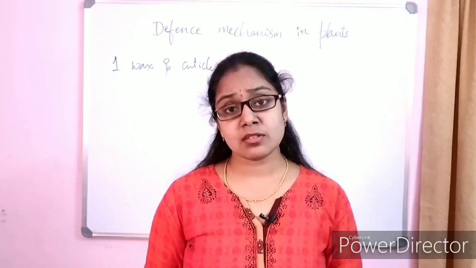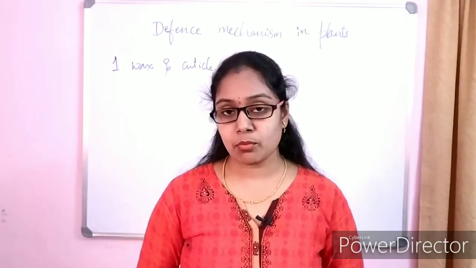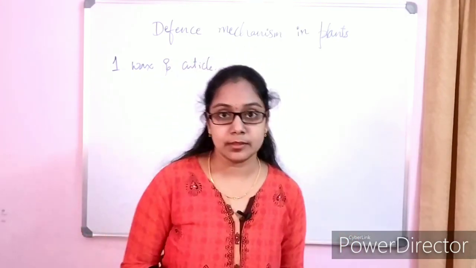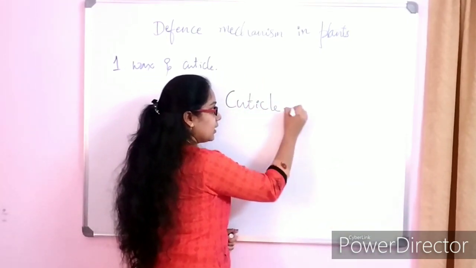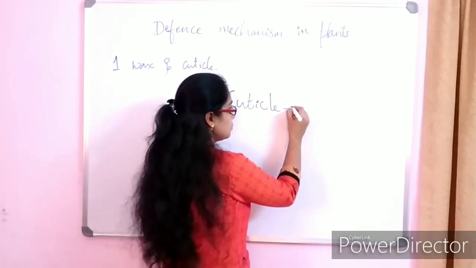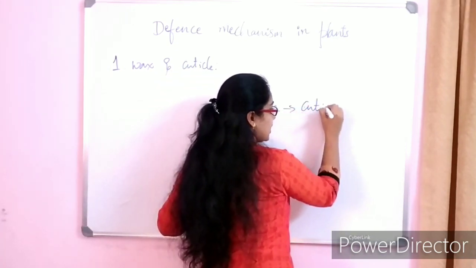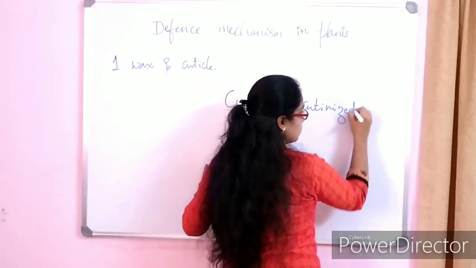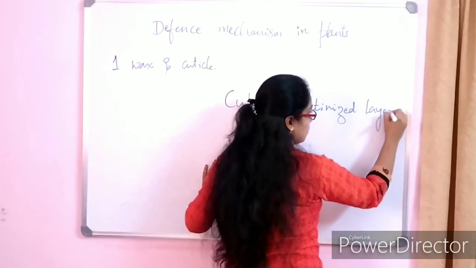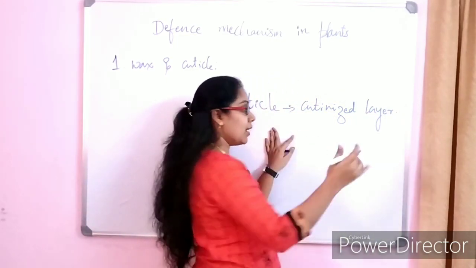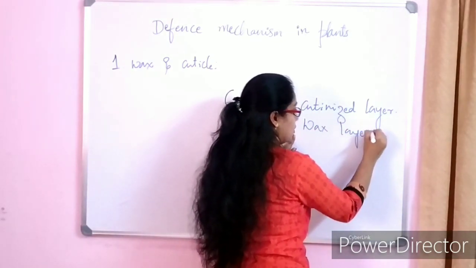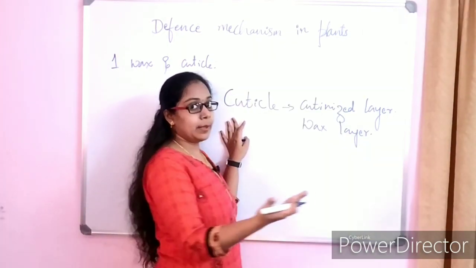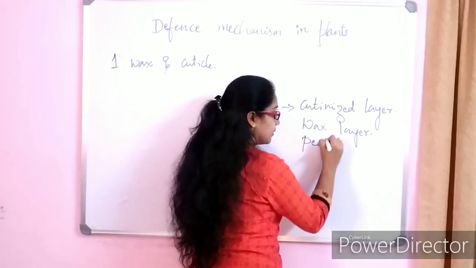The epidermis of any part of the plant body is covered by cuticle, right? This cuticle may be made up of a cutinized layer, or it may be made up of a wax layer, and even this cuticle may be made up of a pectin layer.